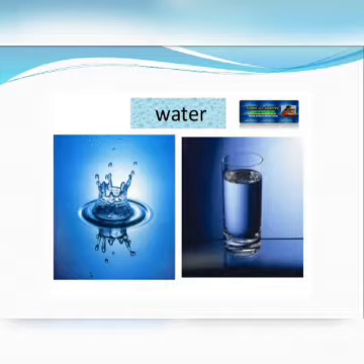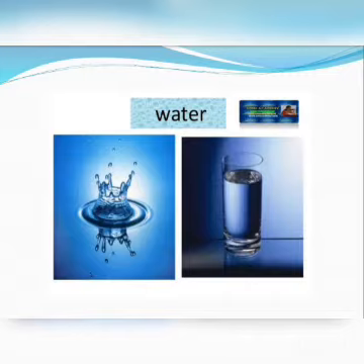Now, what are the sources of water? From where do we get water? We get water from food like vegetables and fruits that we eat. Second, from drinks like tea, coffee, fruit juice, milk, and the water we drink. Third is from oxidation, which means the breakdown of glucose in our body cells. Our body is made up of cells, and in our body sugar is broken down, and this breakdown releases water.